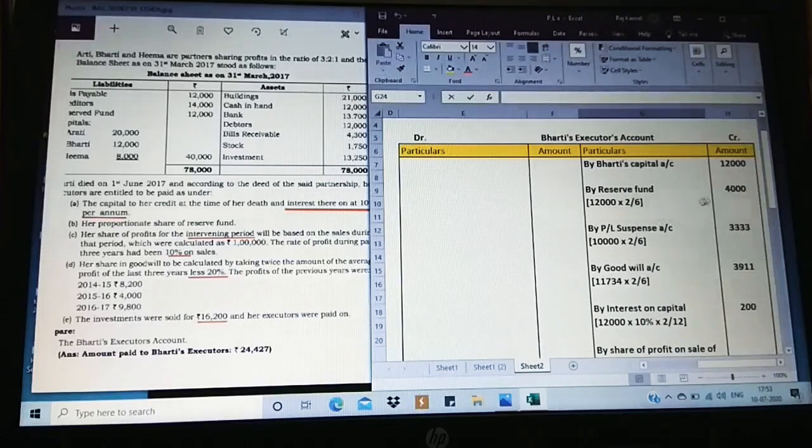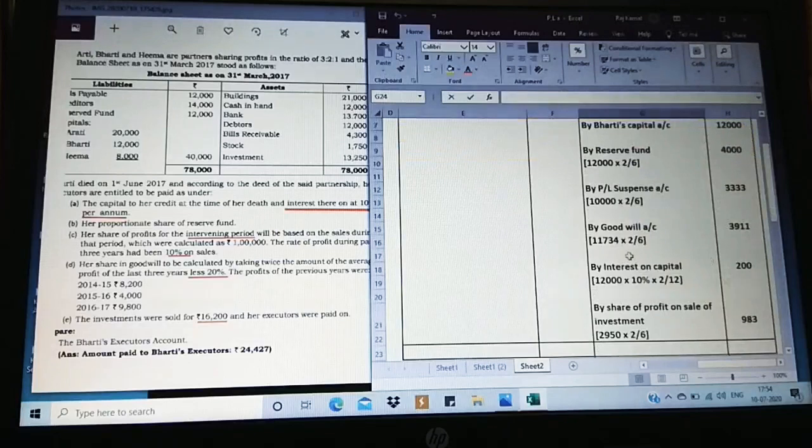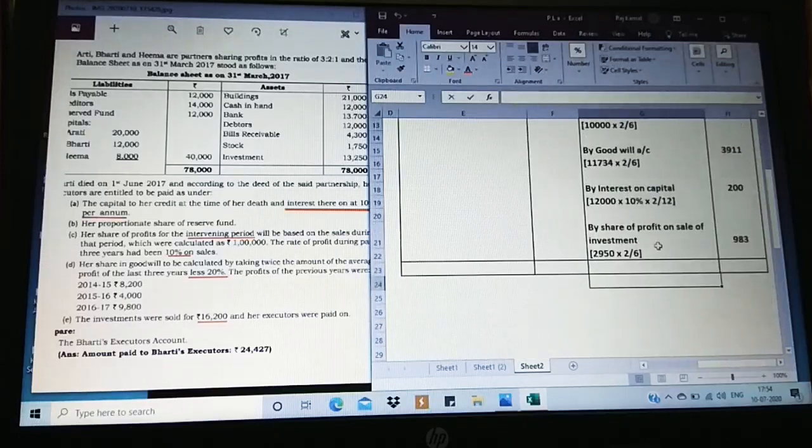Opening capital is taken, reserve fund is taken, share of accrued profit, share of goodwill. It's only share of, okay? Interest on capital for 2 months out of 12. Only for 2 months he was alive, so for 2 months only we have to pay it. Then his share of profit on sale of investment is 983.